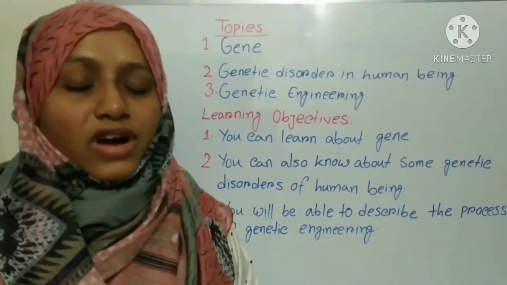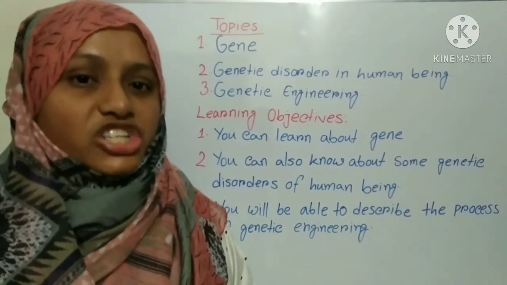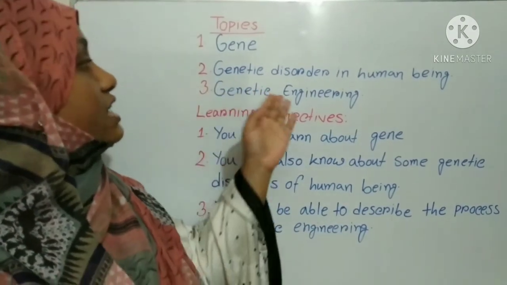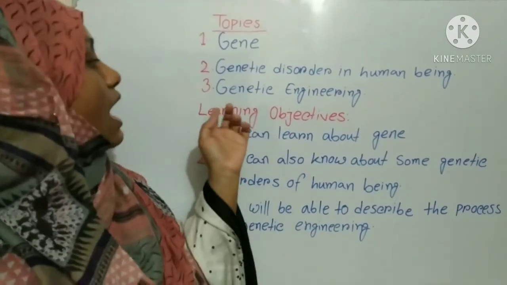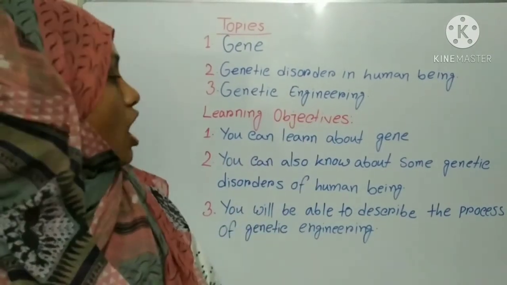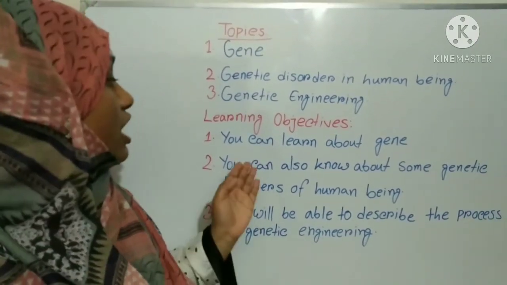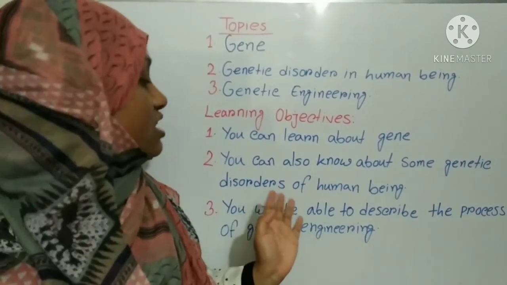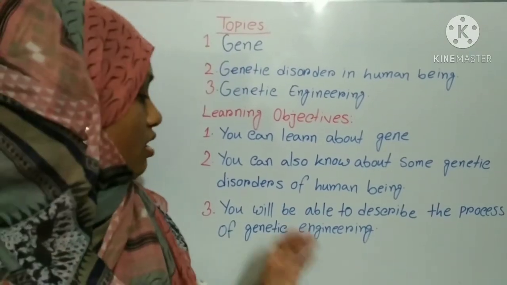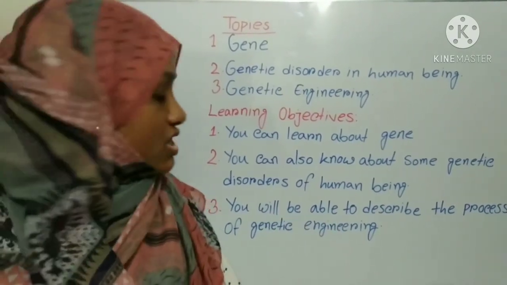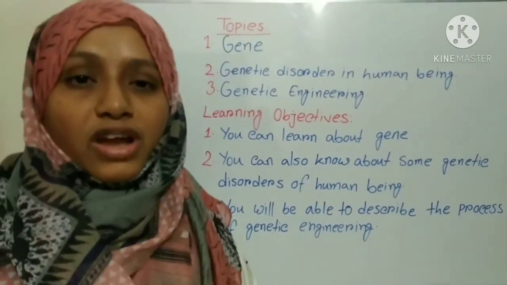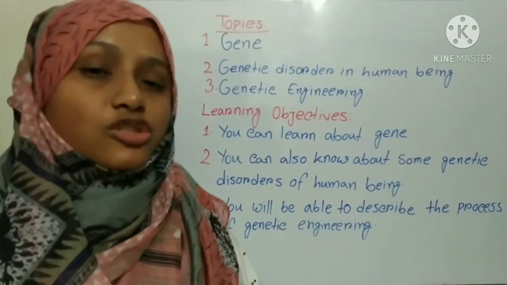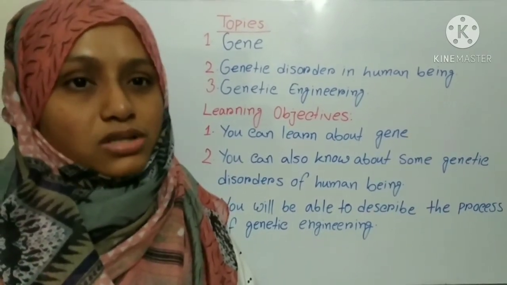So students, first let's see our today's discussion topics. Our today's discussion topics are gene, genetic disorder in human being and genetic engineering. Our learning objectives are you can learn about gene, you can also know about some genetic disorders of human being. You will be able to describe the process of genetic engineering, which is a very focused and important topic of this chapter. So students, let's move on to our main discussion part.